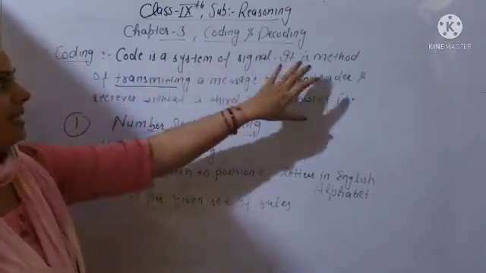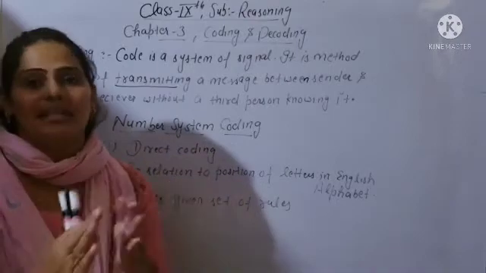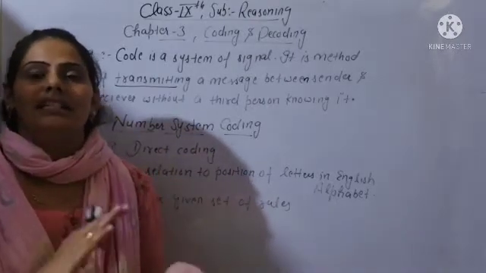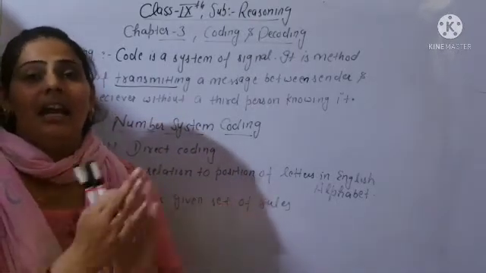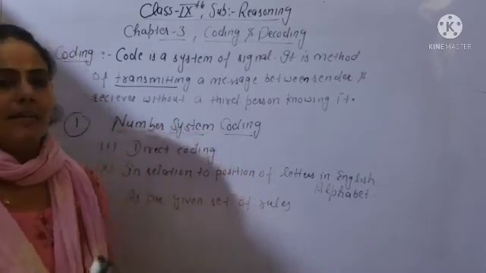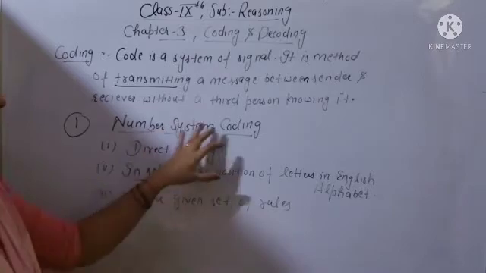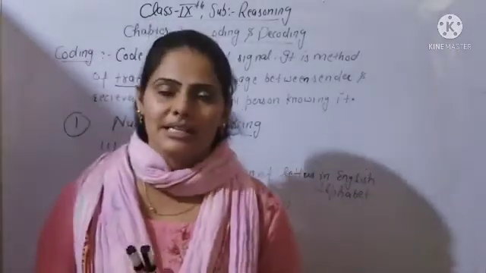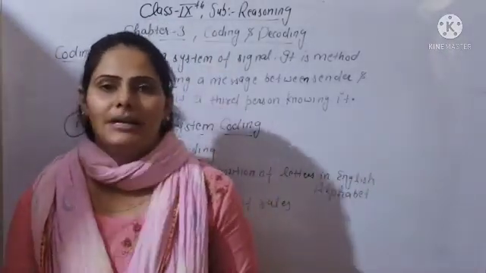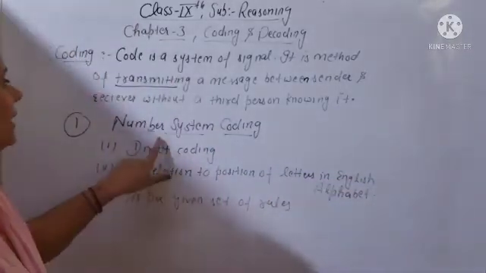So this is coding. Coding is a system of signal. It is the method of transmitting a message between sender and receiver without knowing the third person. So this is called coding. In the coding we will do number system coding first, and second we will do alphabet coding. So first, beta, we will do the number system coding.